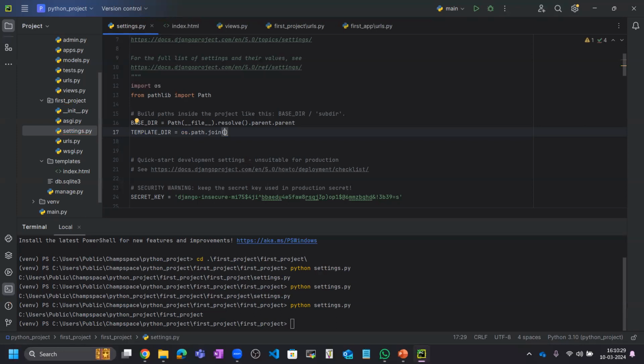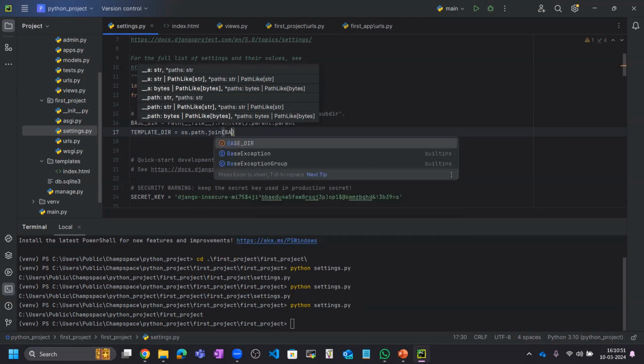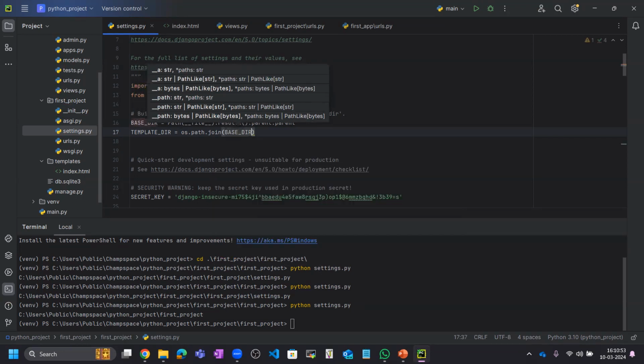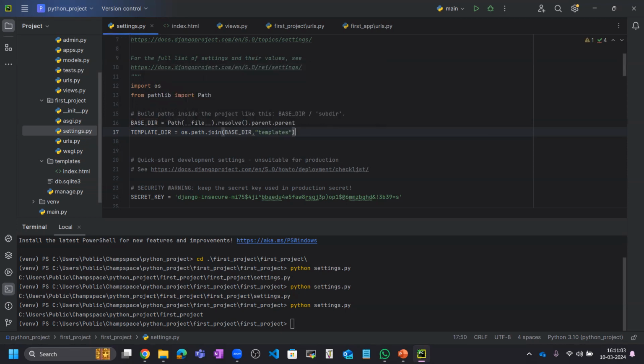Okay, this is the path, and inside this path we need to give the templates path. So templates will come after base directory. First base directory, then we will receive the templates. At the place of base directory, we will receive the template. So we need to give the base dir, and after that we need to give the templates. Okay, templates. That's it.